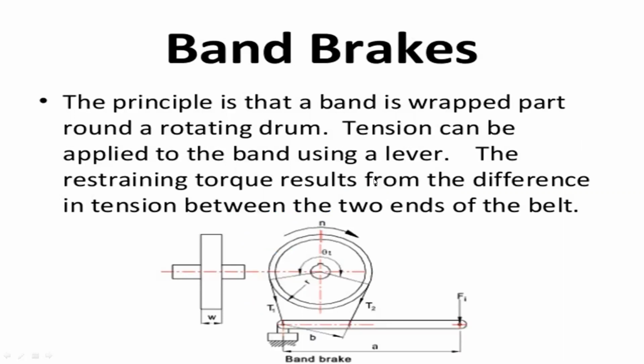You can see what band brakes are. The first mechanical type of brake is the band brake. The principle is that a band is wrapped part way around a rotating drum. Tension can be applied to the band using a lever. The restraining torque results from the difference in tension between the two ends of the belt.